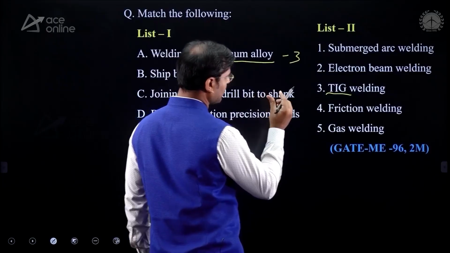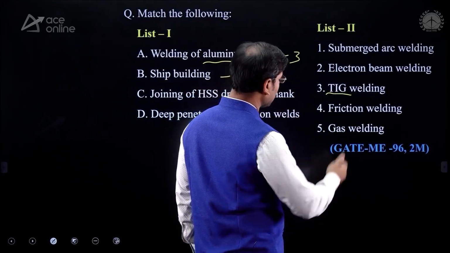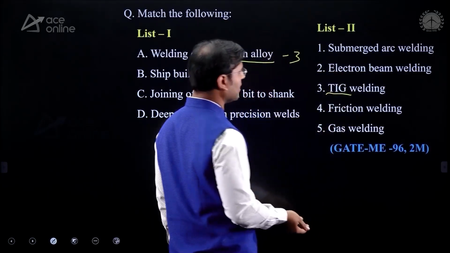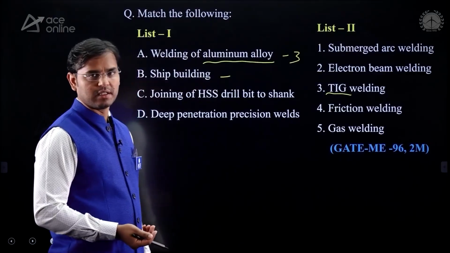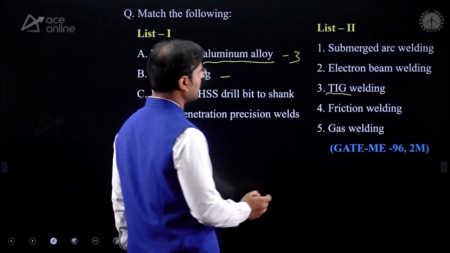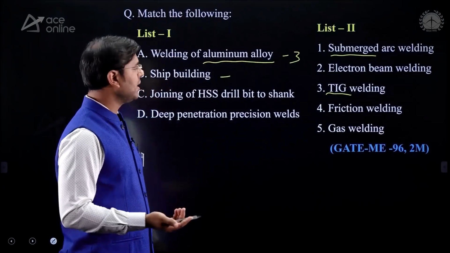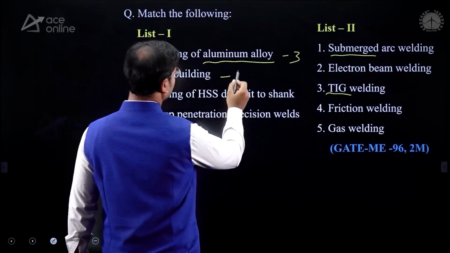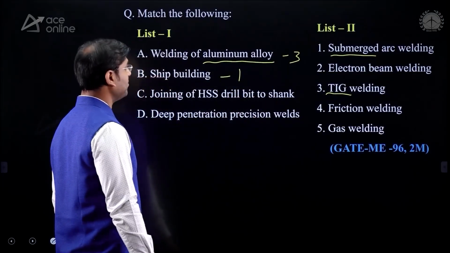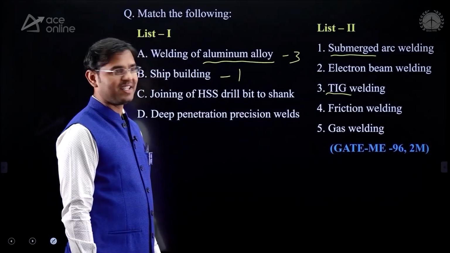Ship welding means thick plates are there, and out of all of them, which is the method for the highest thickness plate? You can see that the submerged arc welding can join plates from 30 millimeter to 75 millimeter thickness. Hence in ship building, the submerged arc welding is required.